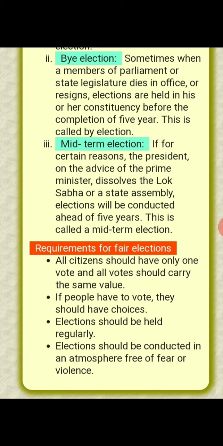Mid-term elections. For certain reasons, the president on the advice of the prime minister dissolves the Lok Sabha or a state assembly. Elections will be conducted ahead of 5 years. This is called a mid-term election. If the president finds that there are certain reasons, then the president, with the advice of the prime minister, dissolves the Lok Sabha, or we can say suspends the work of the Lok Sabha or the state assembly. State assemblies are in the states and Lok Sabha is at the center.